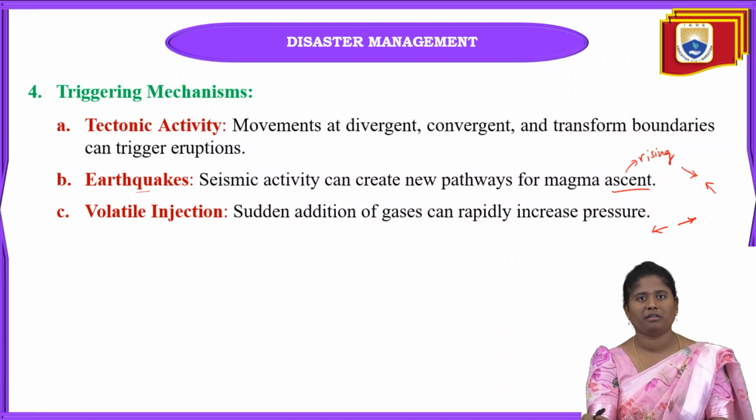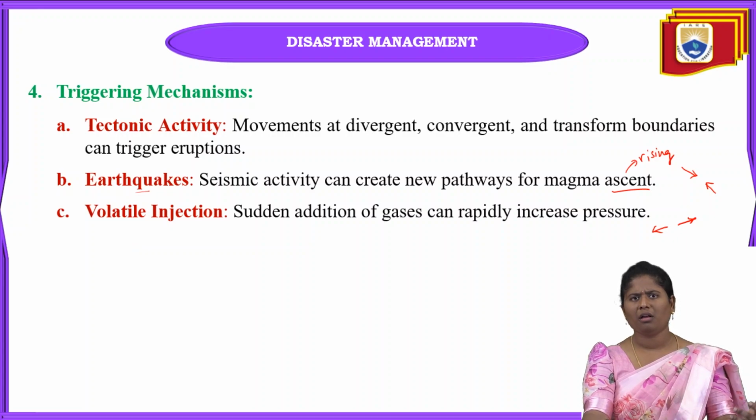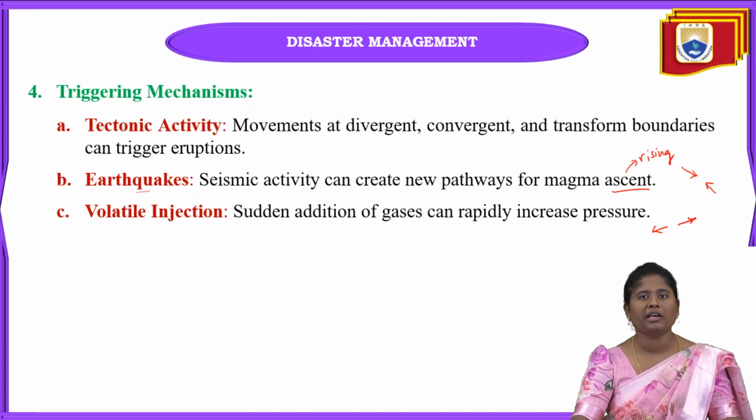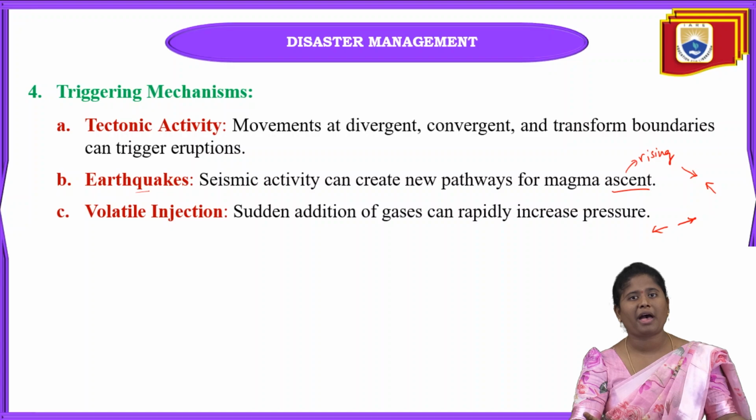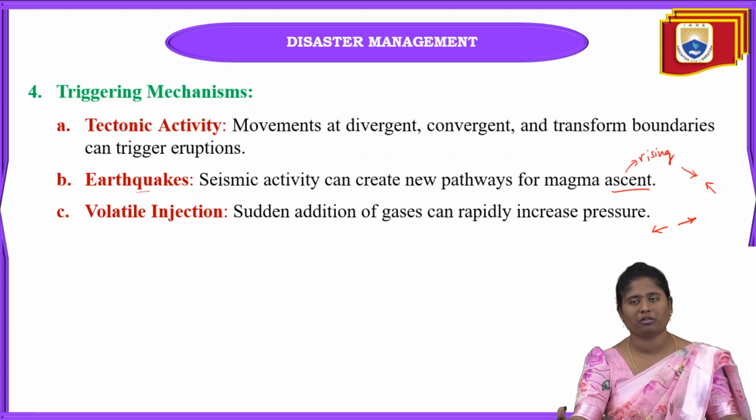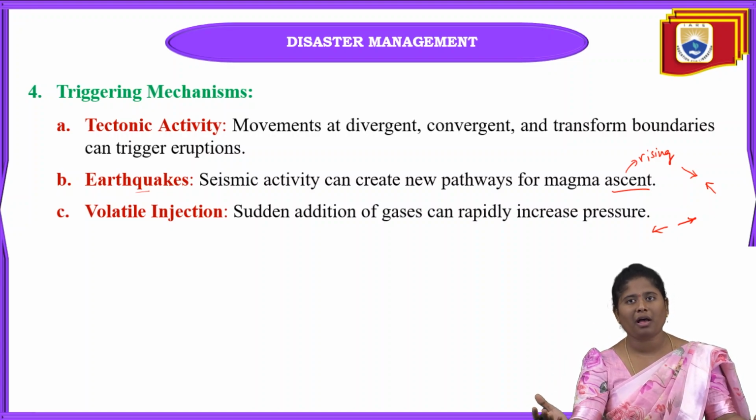And next one is volatile injection, and here we are just adding some gases, and gases can be in vapor form also. Okay, sudden addition of these gases also increases the pressure for the magma to rise into the atmosphere. If this magma ascent is rising, automatically volcanoes are going to erupt.